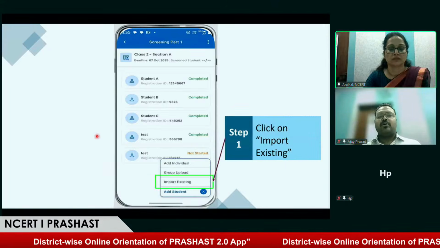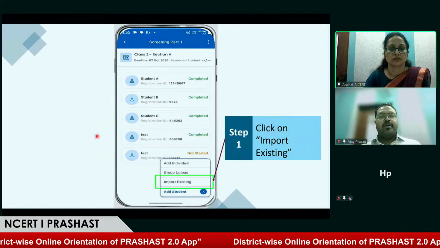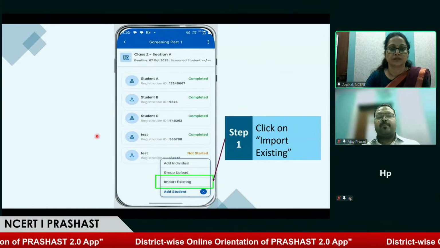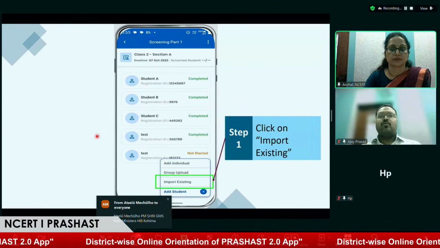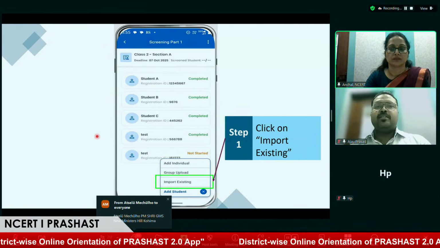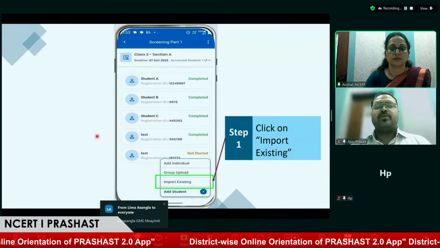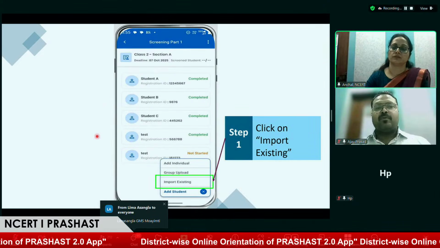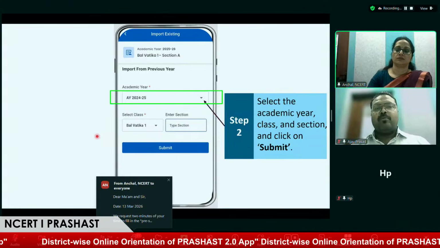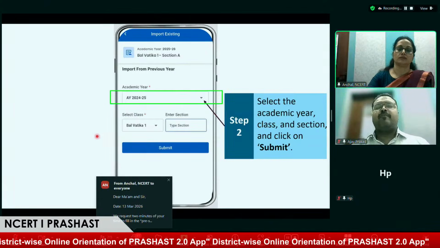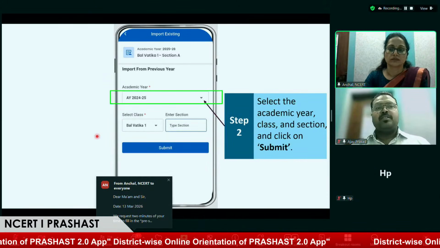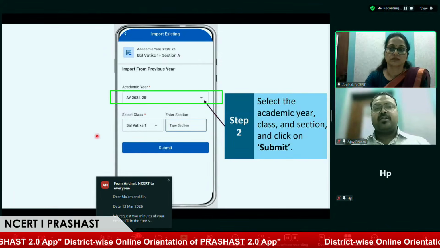And the third option is import existing. Import existing is valid for only those schools in which screening was done in a prior year, that is, after 2022 till 2025. Between these years, if any school has conducted any screening, they can get all the details from import existing. After clicking on import existing, the app would ask from which academic year you want to bring data for a particular class, and you can select the class and section and click on submit.